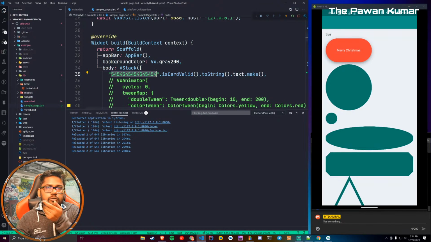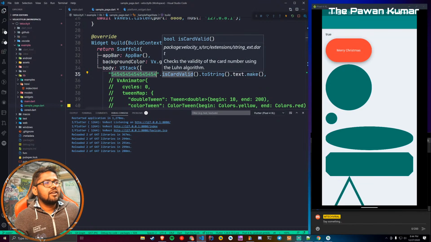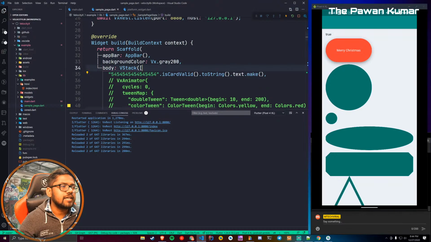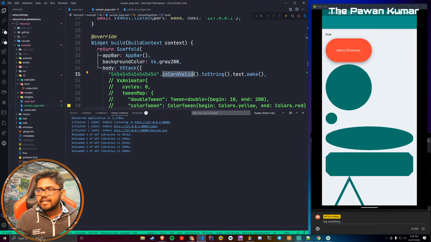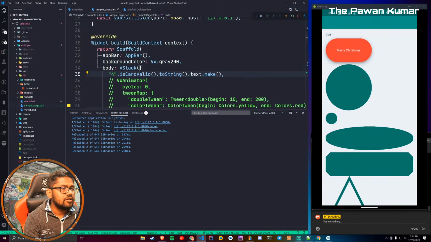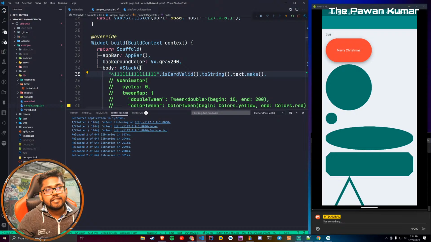It basically uses the Luhn algorithm, which we use. I have used it many times, so I was aware of this algorithm, and I just added it as a cool functionality. Someone is saying 4 and then 15 ones. So 4 1 2 3 4 5 6 7 8 9 10 11 12 13 14 15, and it is a correct card. If I change the last one from 1 to 2, then it will be false. So basically it is working fine. So yeah, that's a good number.